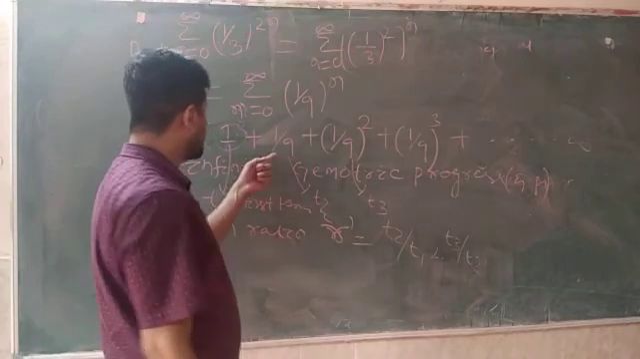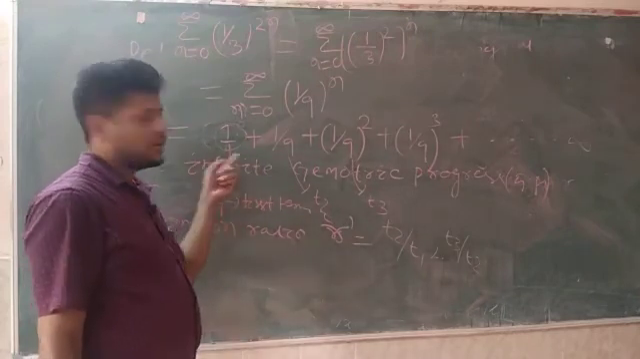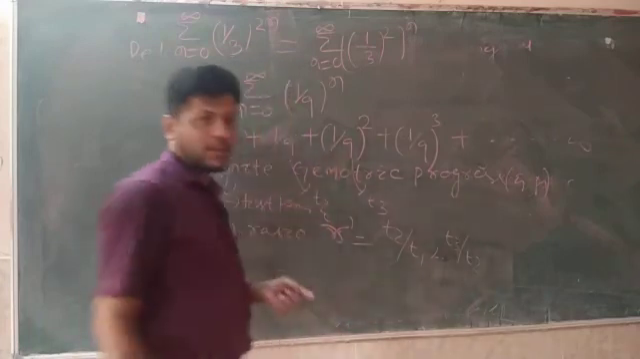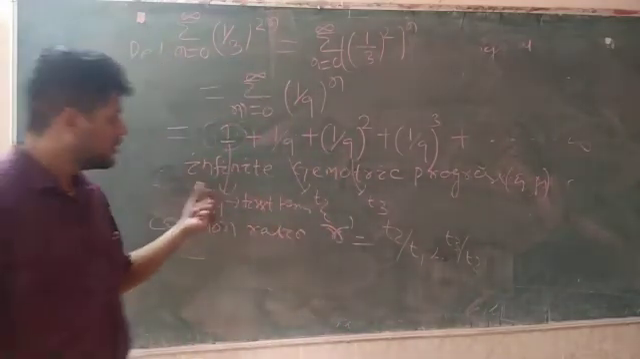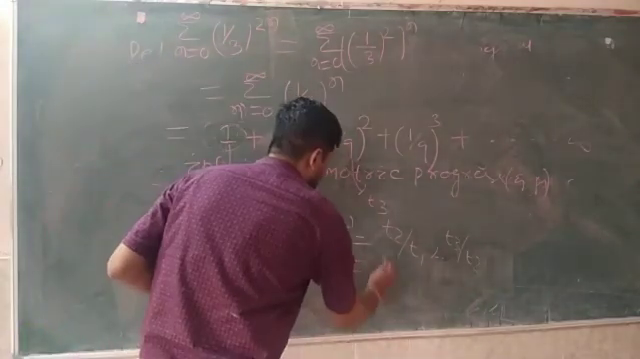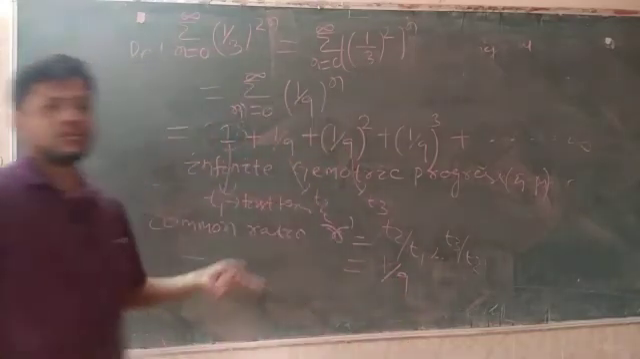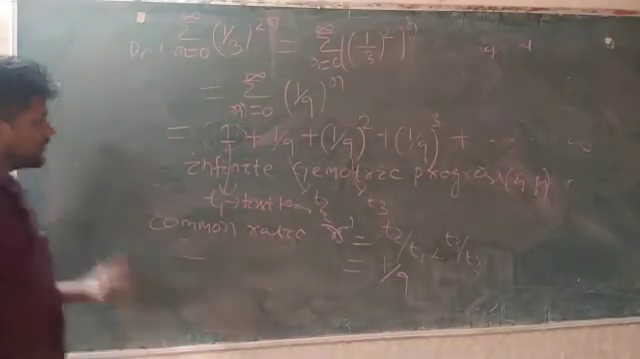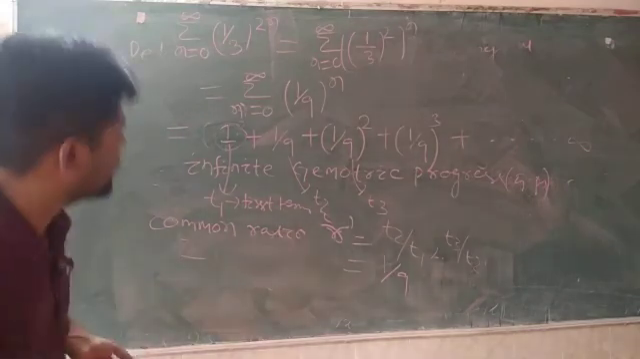So here the common ratio will be, T2 value is 1/9, T1 value is 1, or T3 value is 1 by 9 whole square divided by 1 by 9. So here the common ratio value will be 1 by 9, and the first term is denoted as A. So first of all I have to write the GP term.